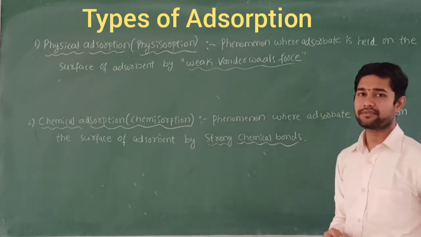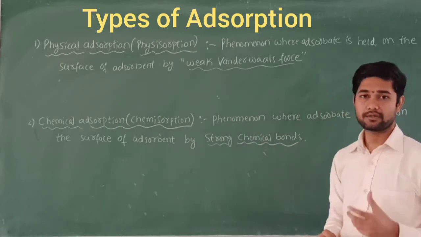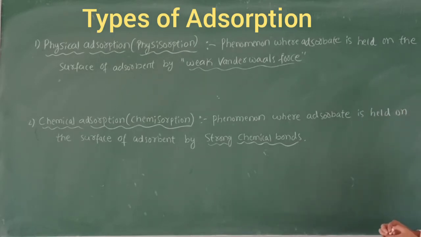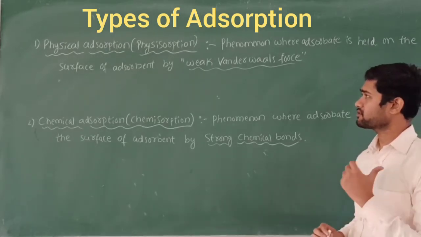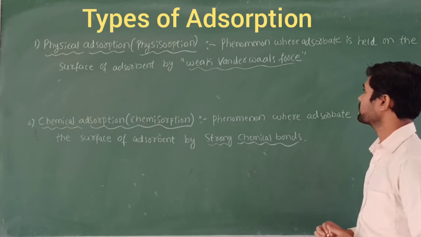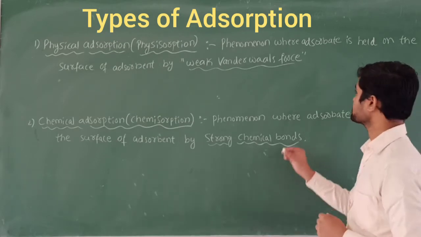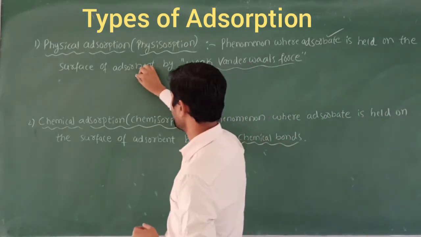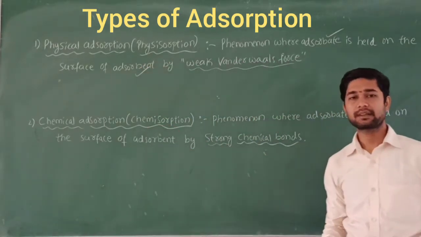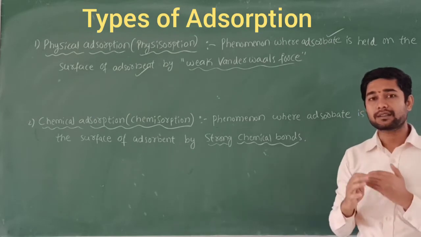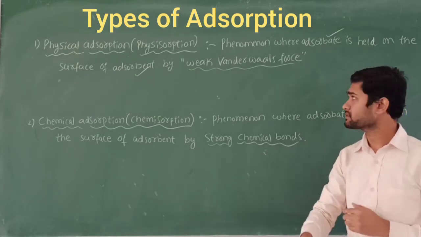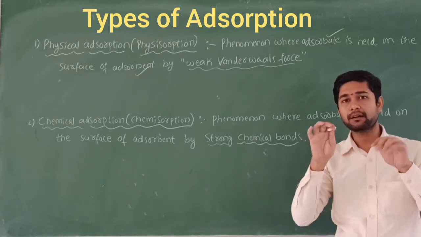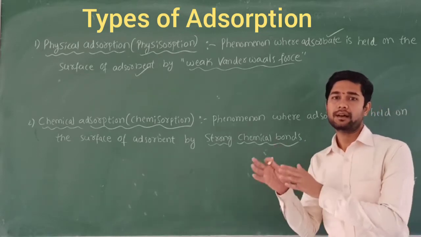So let's define physical adsorption, or physisorption. It is the phenomenon where the adsorbate is held on the surface of the adsorbent by weak van der Waals force. First we should know these terms: adsorbate and adsorbent. Adsorbent is a material where the adsorption phenomenon takes place. Adsorbates are the molecular species which accumulate on the surface of a solid or liquid.